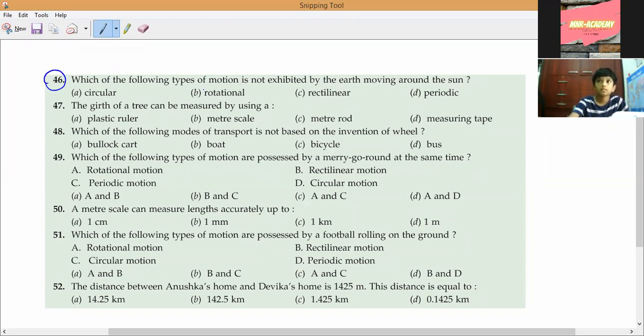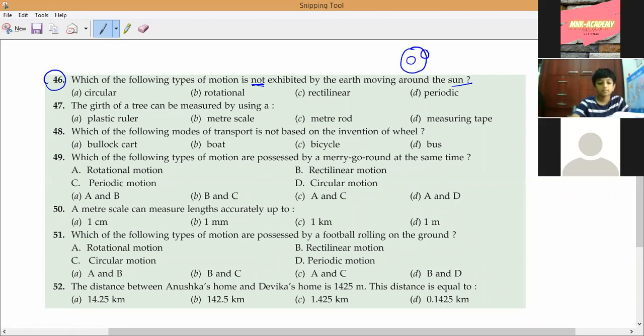Which of the following types of motion is not exhibited by the earth moving around the sun? Rectilinear motion. Understand, right? This is the sun and this is the earth. After every 365 days, it comes to the same position, so the motion is periodic. It also has rotational motion. It always follows a circular path, so it has circular motion. The only motion not exhibited by the earth moving around the sun is rectilinear.